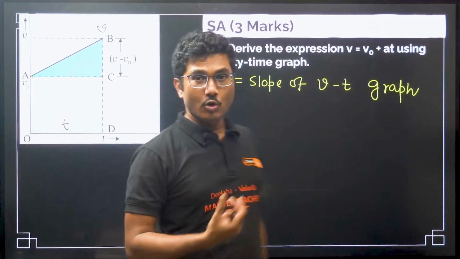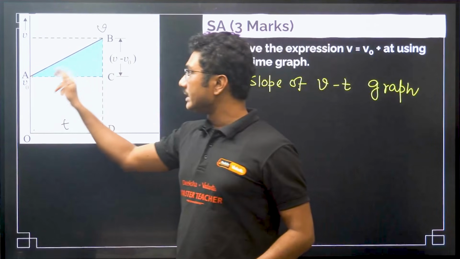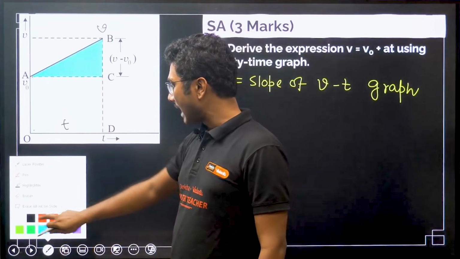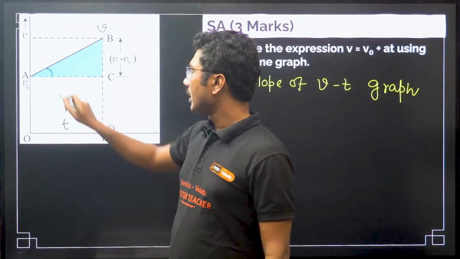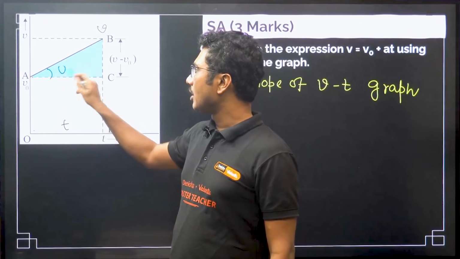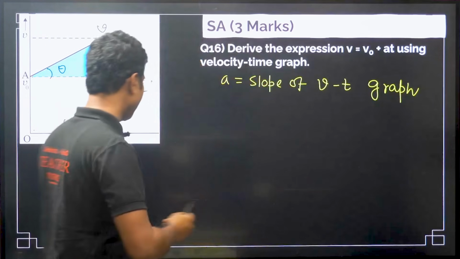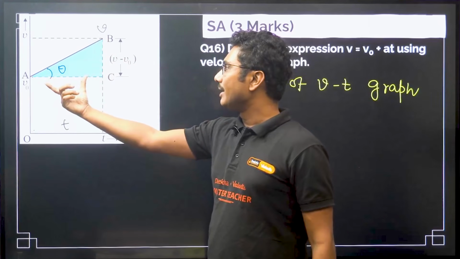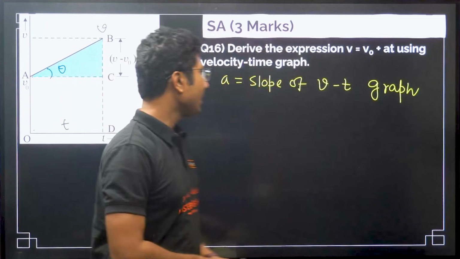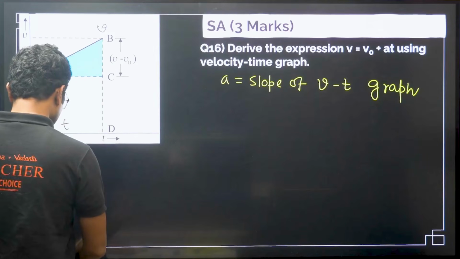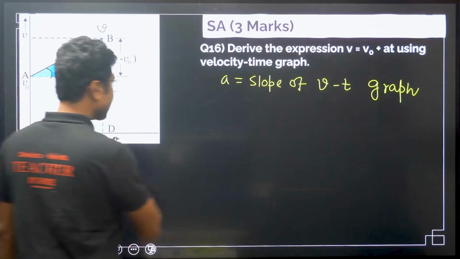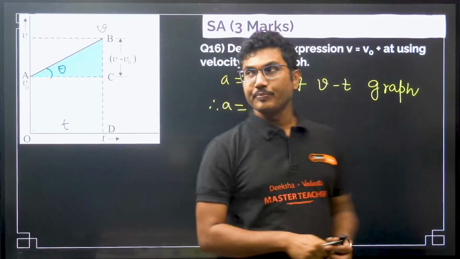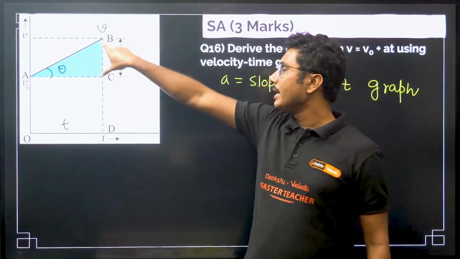So, what is slope? Again, if you see this graph, this triangle is highlighted. Slope is basically the tangent of this angle theta, or there is one more definition I told you, delta y by delta x. So, what is the slope over here? This is the triangle, therefore a equals delta y by delta x.